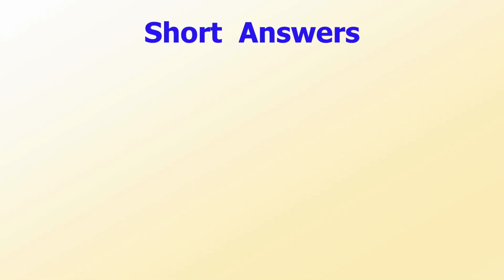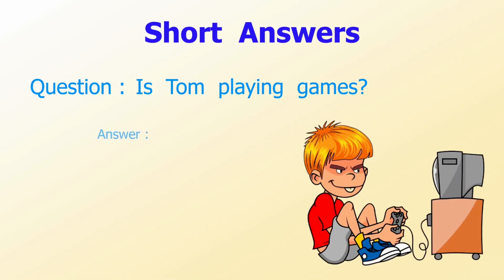Now, let's see how to answer yes or no questions in a short answer. It is the same as how to answer yes or no questions with verb to be in the present simple tense. For example, question: is Tom playing games? The answer is yes, he is.